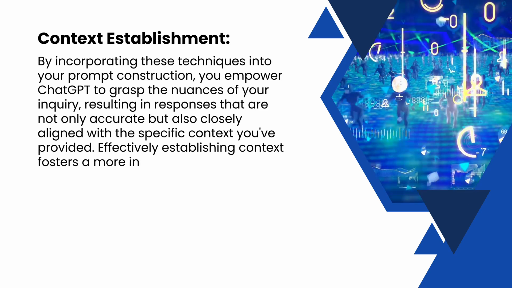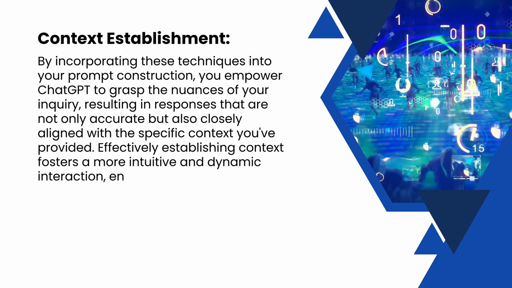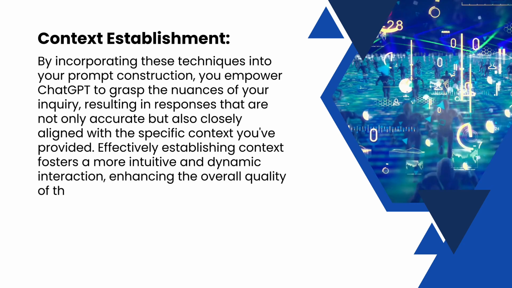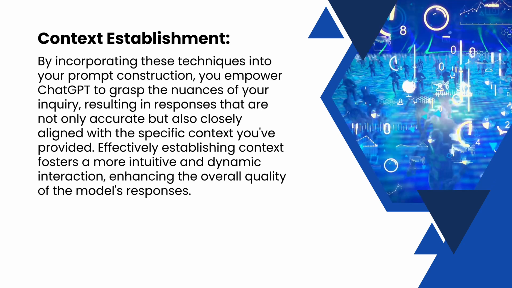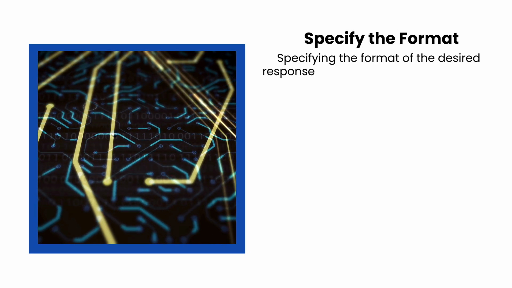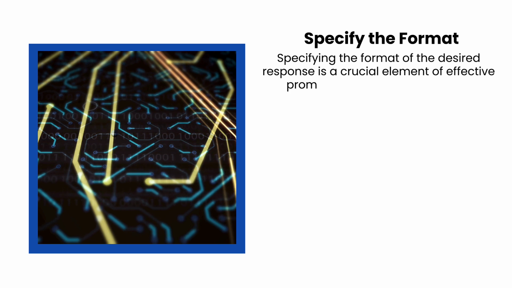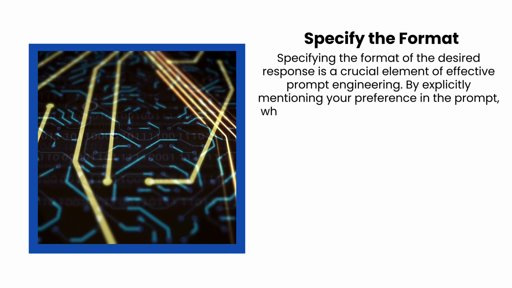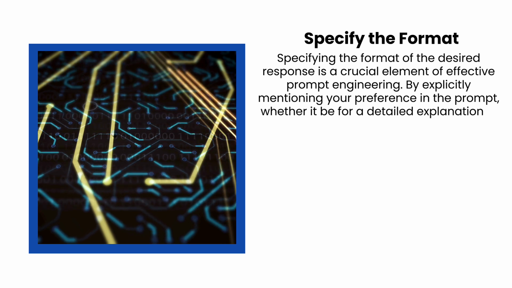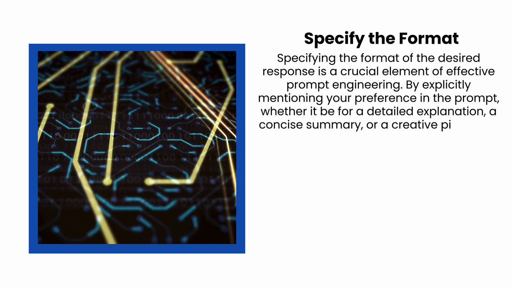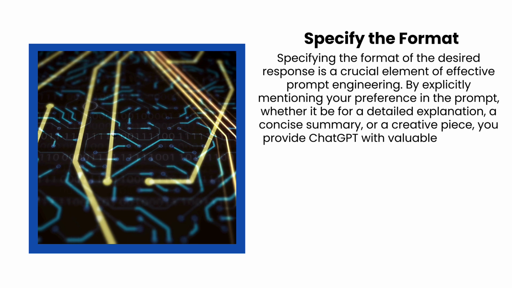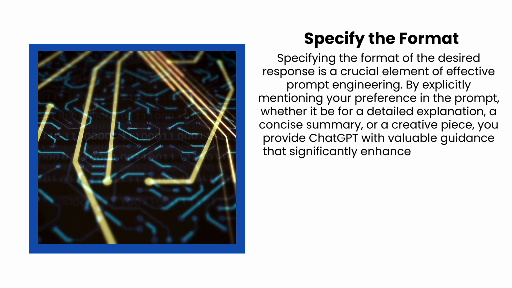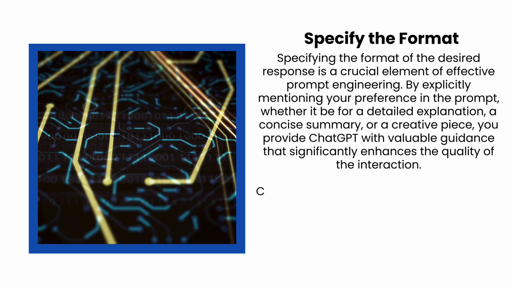Effectively establishing context fosters a more intuitive and dynamic interaction, enhancing the overall quality of the model's responses. Third, specify the format. Specifying the format of the desired response is a crucial element of effective prompt engineering. By explicitly mentioning your preference in the prompt, whether it be for a detailed explanation, a concise summary, or a creative piece, you provide ChatGPT with valuable guidance that significantly enhances the quality of the interaction.